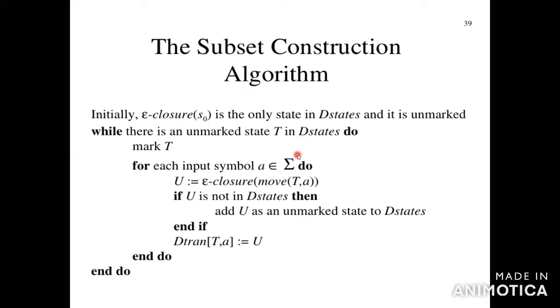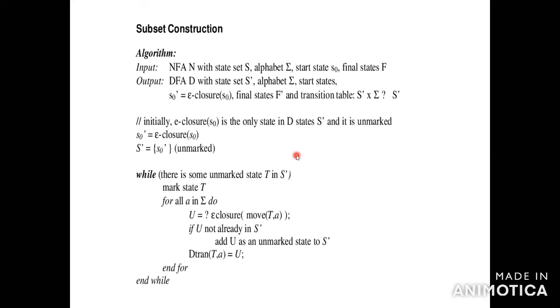Okay, so how to solve? This is also the subset construction algorithm. The input given is the NFA states, starting state along with final states. Then the output is the DFA. So the problem is conversion of NFA to DFA.